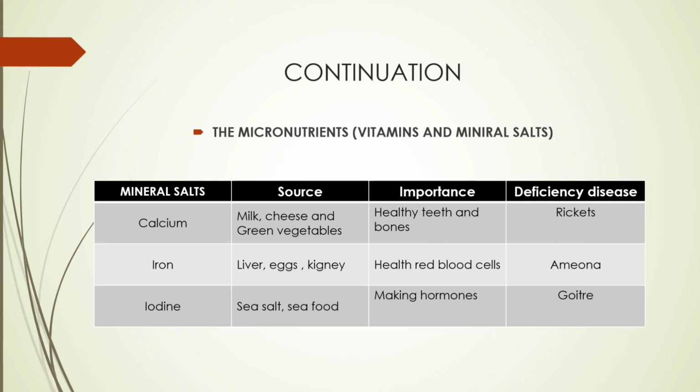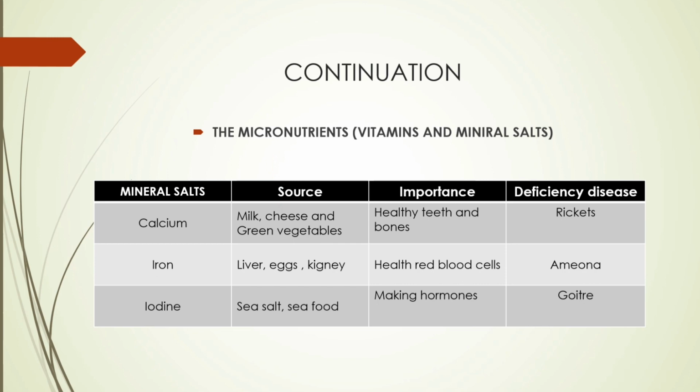Okay, we move to the second group, the micronutrients. Examples: vitamins and mineral salts. So we have the chart here showing us 3 types of mineral salts. There are a lot, though we'll look at the major 3.